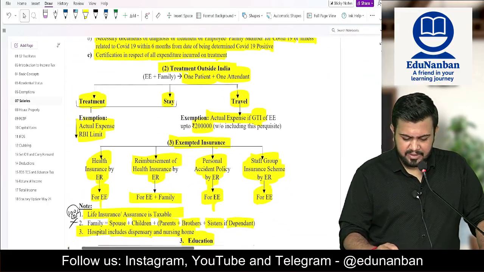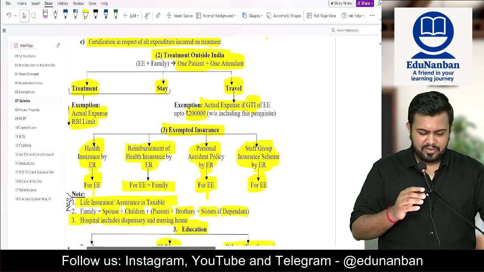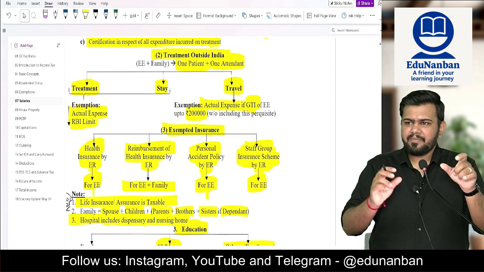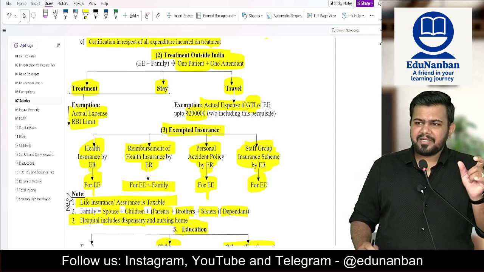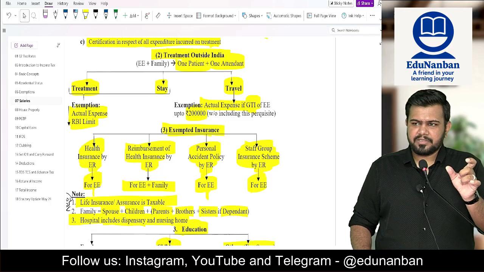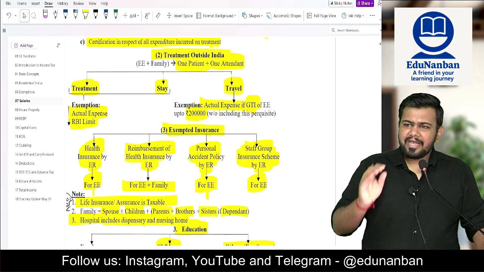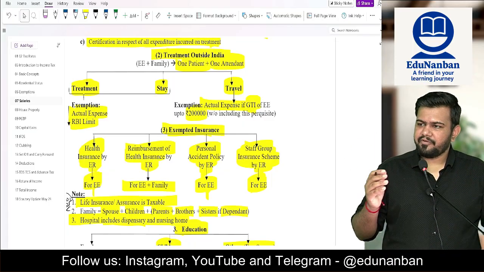Fine. Next, treatment. Sir, what if treatment is given outside India? If treatment is outside India, the treatment is available for employee and family members. So there should be only one patient and one attendant. The patient can be the employee or family members and maximum one attendant. There cannot be more than one attendant. If there is more than one attendant, for the second attendant onwards, it will not be exempt. It will be fully taxable.